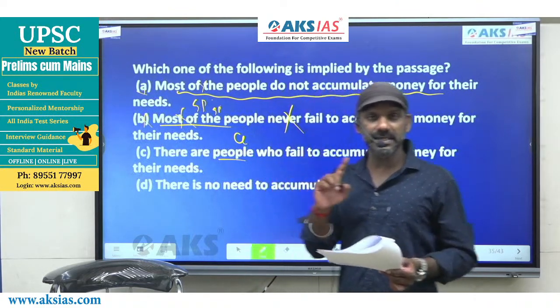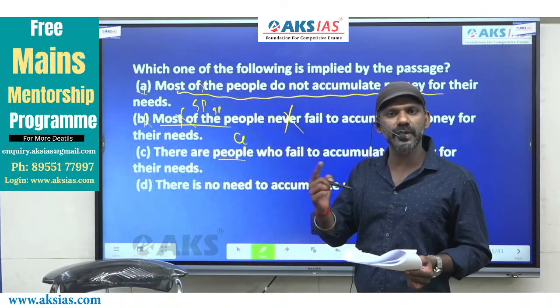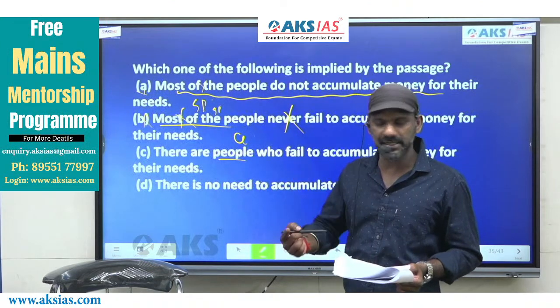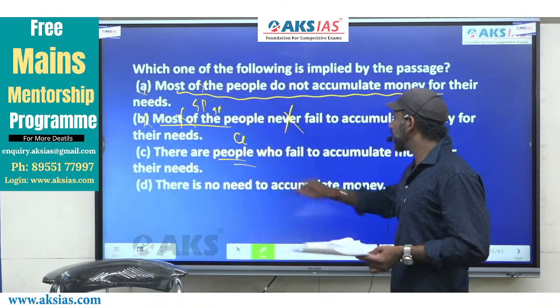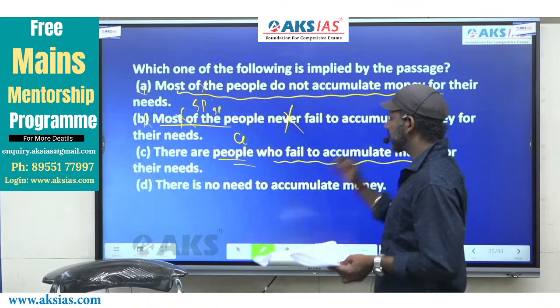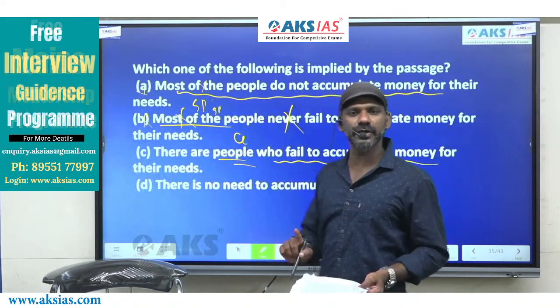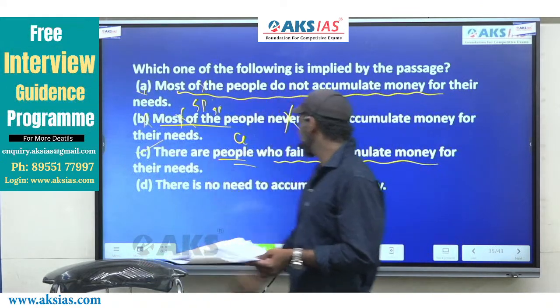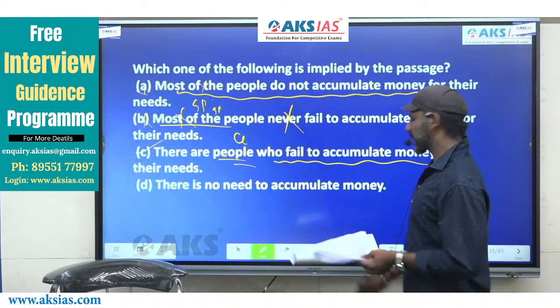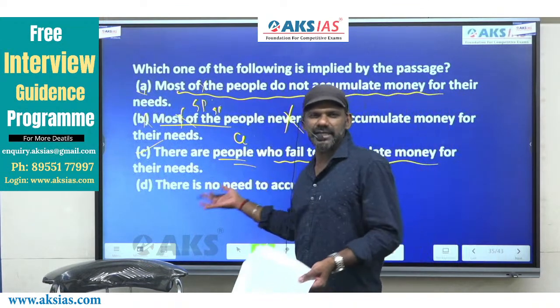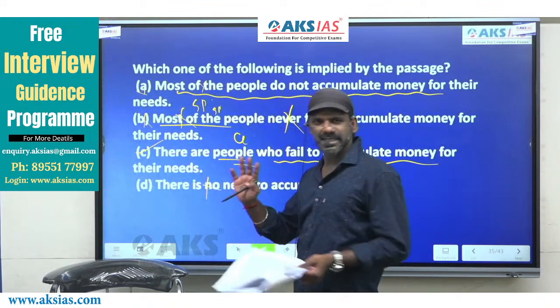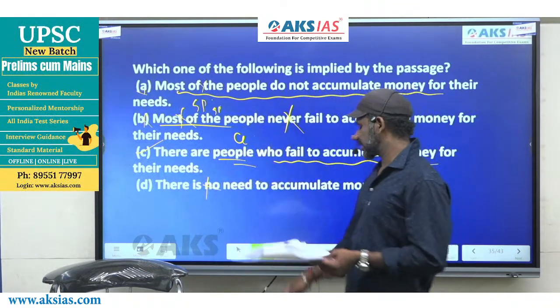The meaning of the sentence of the passage is people fail to accumulate money for their needs. There are people who fail to accumulate money for their needs. General and general go together. C is completely fine. Number D. There is no need to accumulate money. There's no need for us to think about it actually. Completely against what is there. Gone. The answer must be option C.